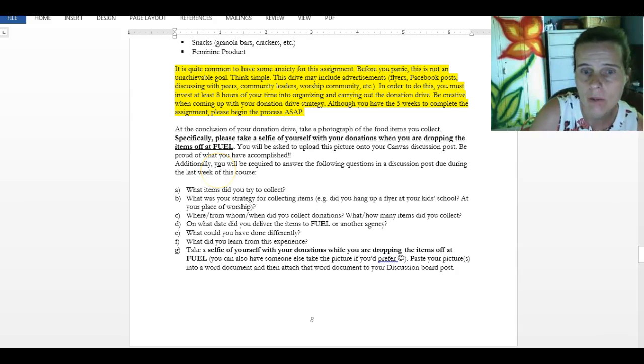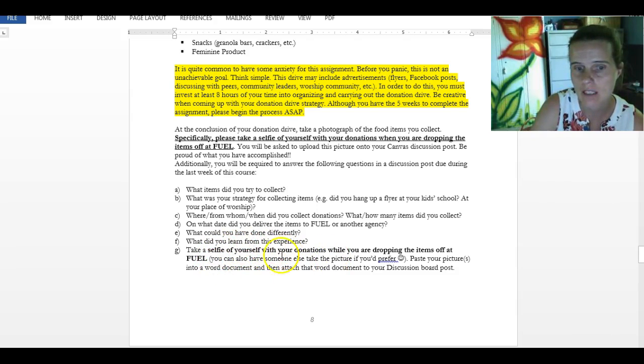Okay, then when you have completed your donation drive, you will write up a discussion post, and these are the things I want you to discuss in that discussion post. What items did you try to collect? What was your strategy for collecting these items? So did you hang up a flyer? Did you use social media? How did you strive to collect items? When, where, and from whom did you collect the donations? And what and how many items did you collect? On what date did you deliver the items to Fuel or another agency, if you have chosen another agency? What could you have done differently?